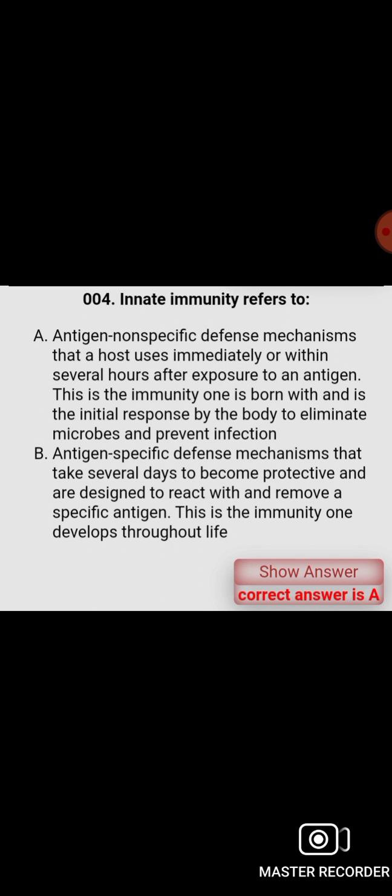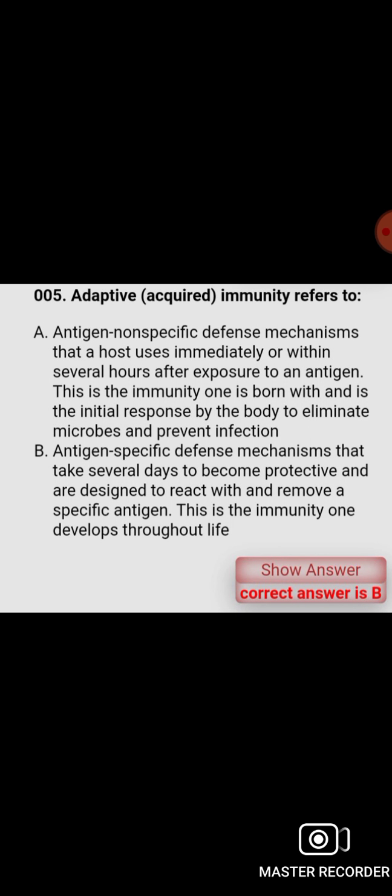Innate immunity refers to antigen non-specific defense mechanism that a host uses immediately or within several hours after exposure to an antigen. This is the immunity one is born with and is the initial response by the body to eliminate microbes and prevent infection. Adaptive or acquired immunity refers to the antigen specific defense mechanism that takes several days to become protective and are designed to react with and remove a specific antigen. This is the immunity one develops throughout life.